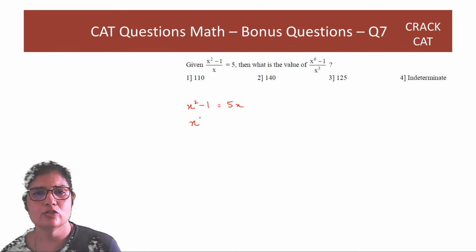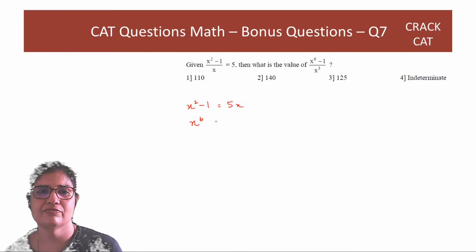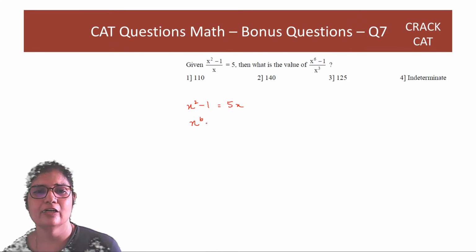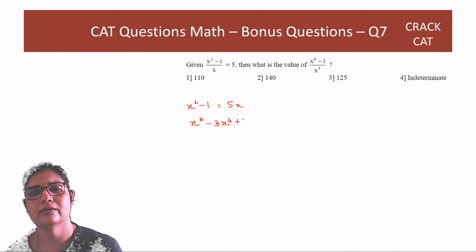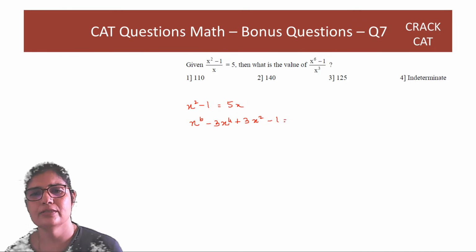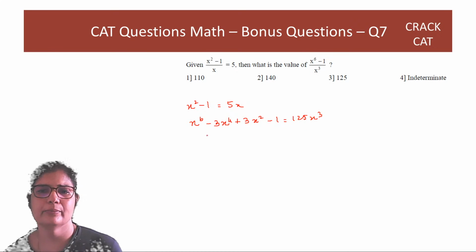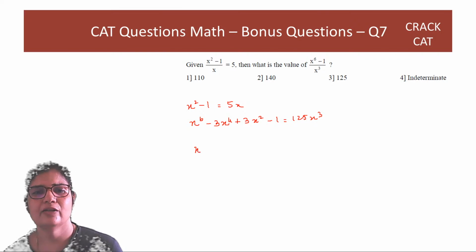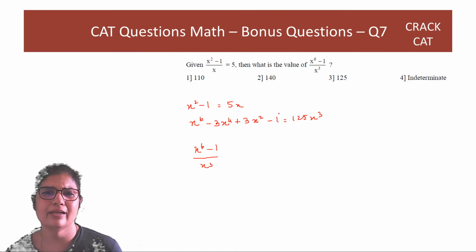So you get x raised to 6 as the first term. Second term is minus 3 into x raised to 4. Next term is 3 into x square, plus 3 into x square, and minus 1 is equal to 125 into x cube. So 1 x cube comes down, and you have x raised to 6 minus 1 over x cube. So we have separated this.